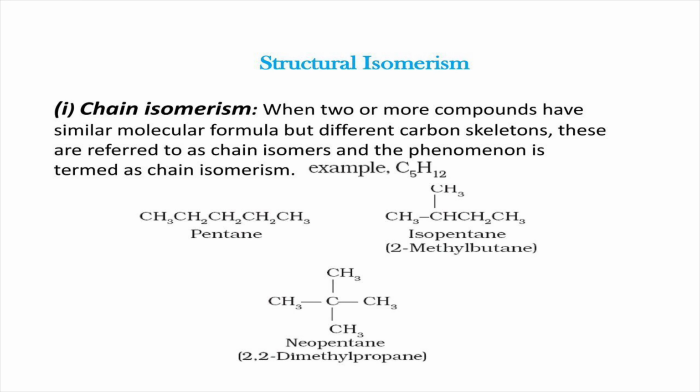Firstly, chain isomerism. When two or more compounds have the same molecular formula but different carbon skeletons, they are referred to as chain isomers, and the phenomenon is termed chain isomerism. For example, there are 3 chain isomers having the molecular formula C5H12. These are pentane, 2-methylbutane, and 2,2-dimethylpropane. Similarly, butane and 2-methylpropane are chain isomers with molecular formula C4H10.